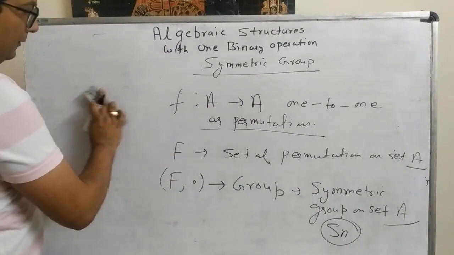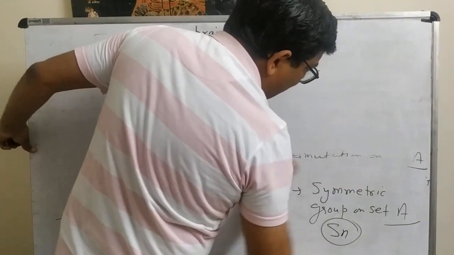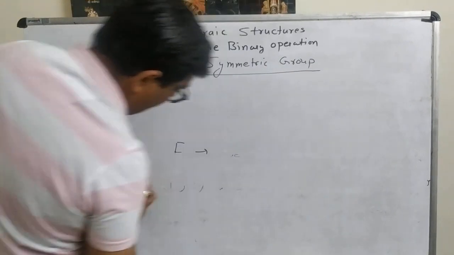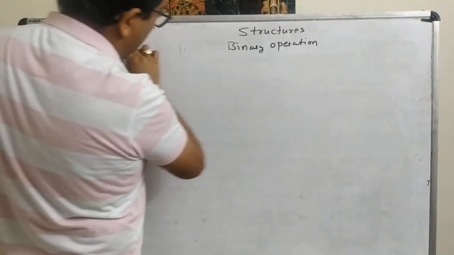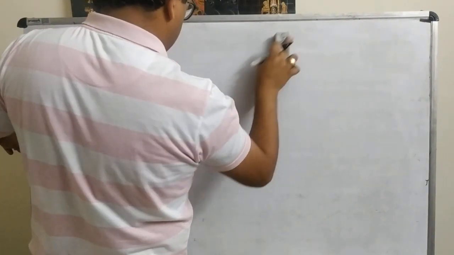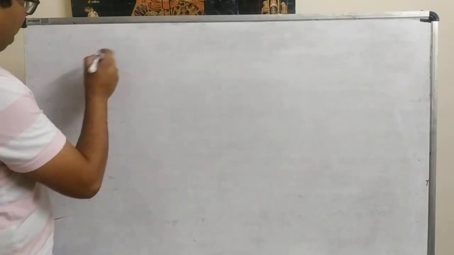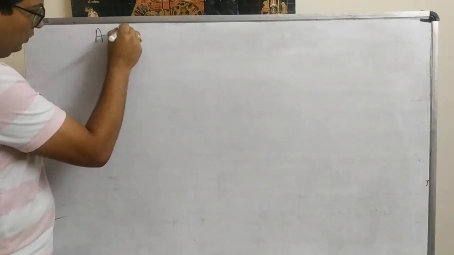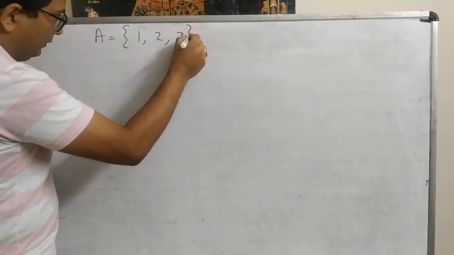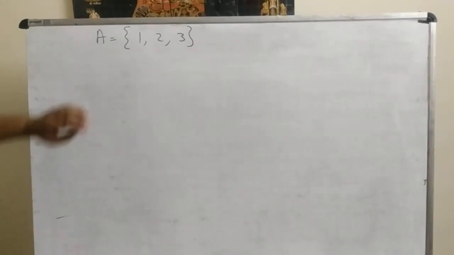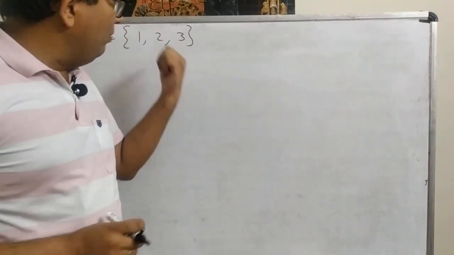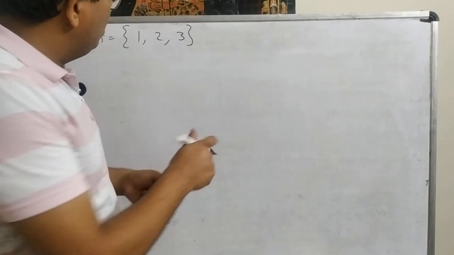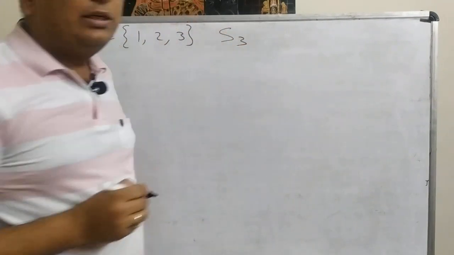Now let us take an example to understand the symmetric groups. So let us take a set A = {1, 2, 3} having 3 elements. Now we want to define a symmetric group on this set A. How many elements does this set have? 3. So the symmetric group we will write as S3.